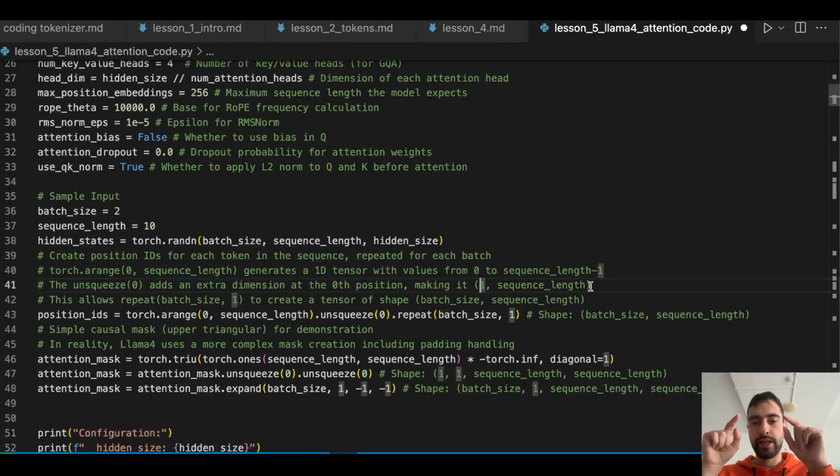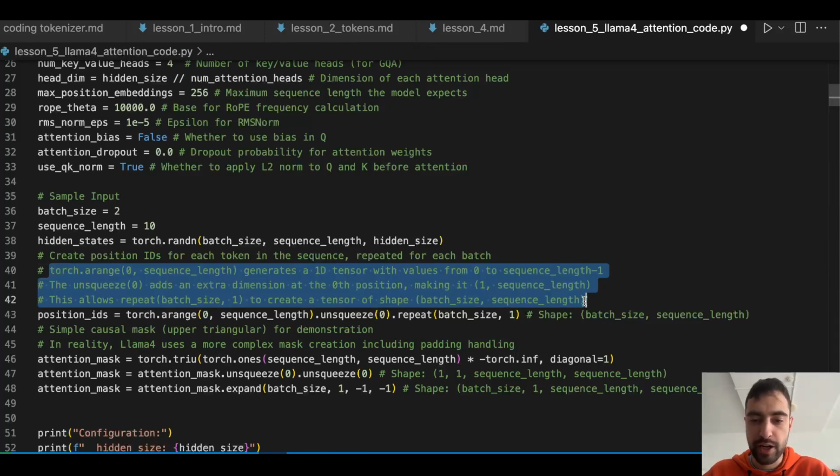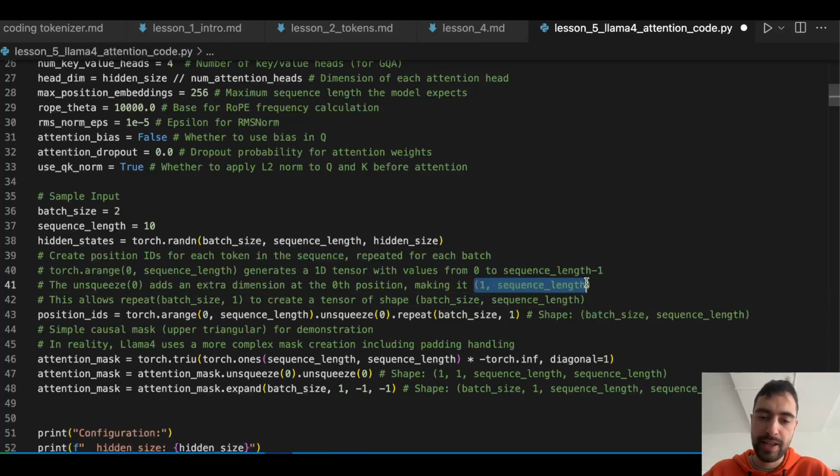And now in those square brackets around this vector, you can put multiple vectors inside. So this inner vector is just an array of numbers showing position for each token in the sequence, from 0 to length minus 1. And now with the outer vector, you can fit in multiple sequences. So you can maybe read this once more here to understand. We're just expanding.